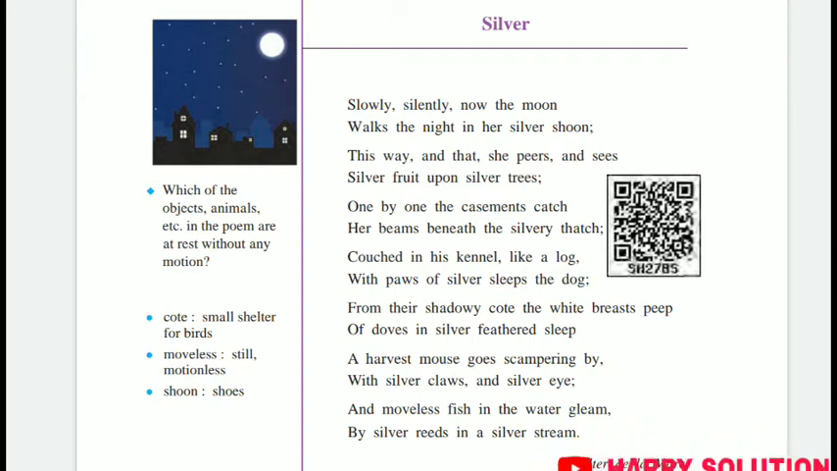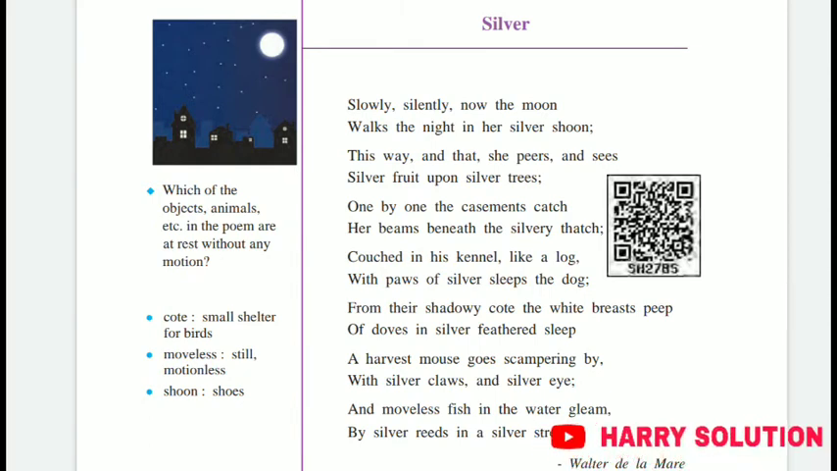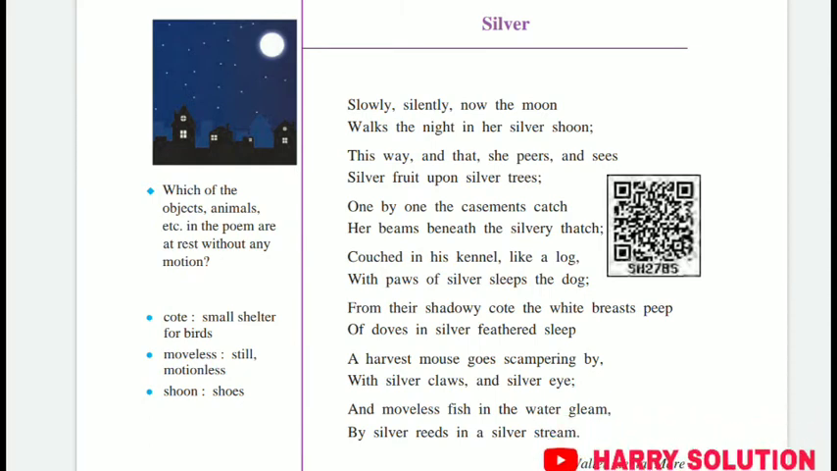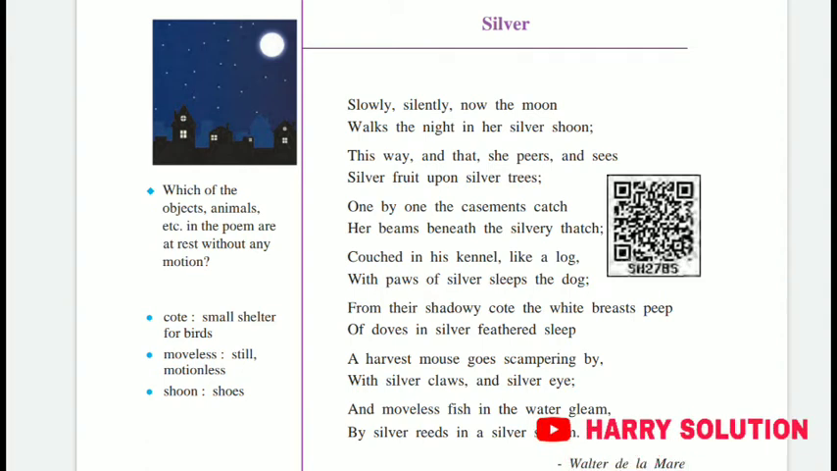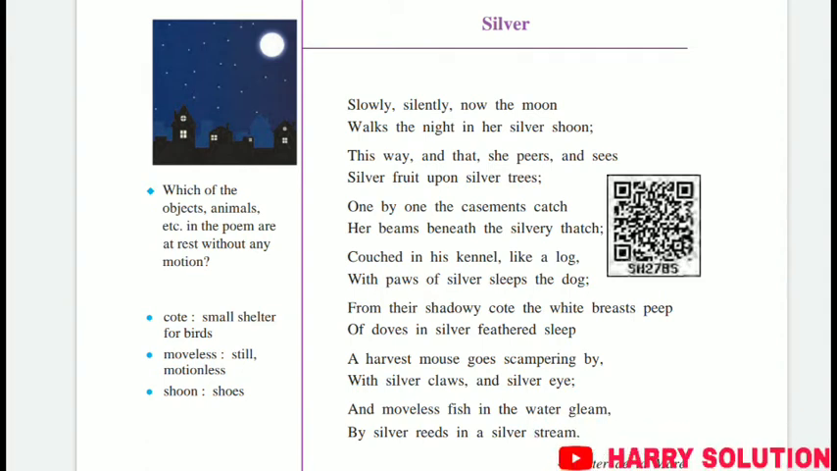Okay. Some of the moon beams enter the huts through their windows. At night we can see the moonlight which is entering from the window, and in this way one by one all the windows and roofs come into the moonlight.